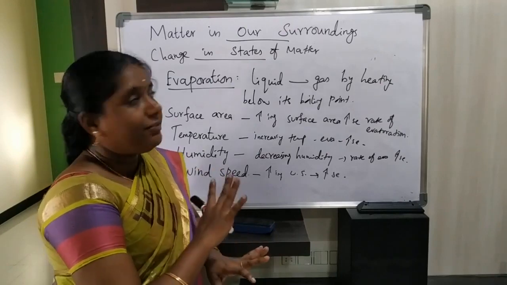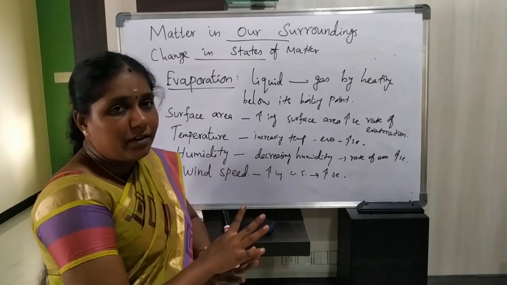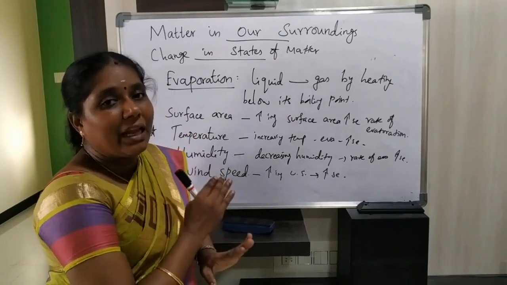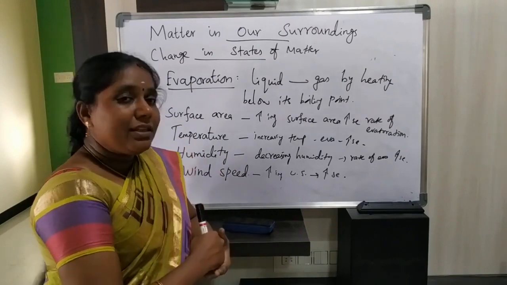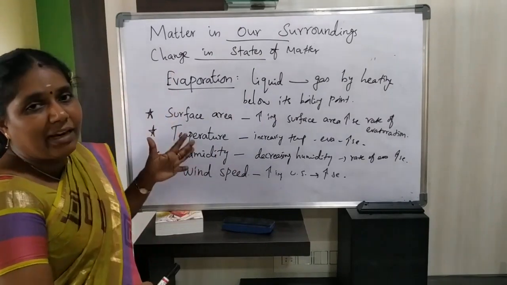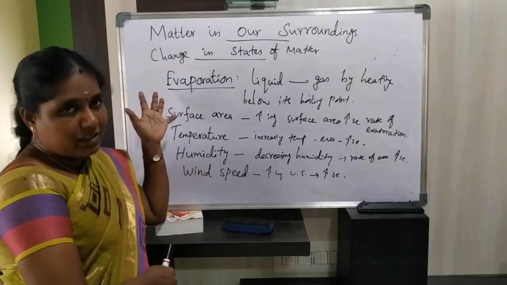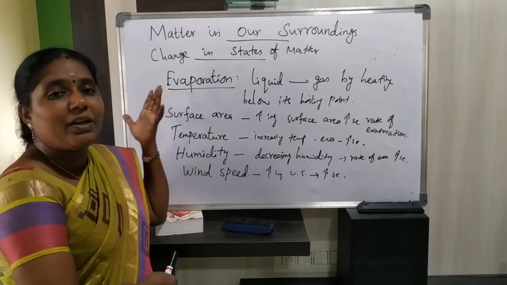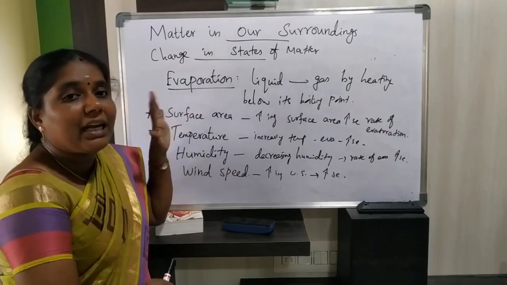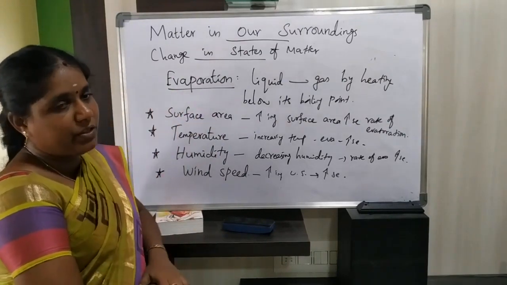These questions will mainly be asked in your examination for 3 marks or 5 marks: what is evaporation, what is the difference between evaporation and boiling, and explain the factors that affect the rate of evaporation.